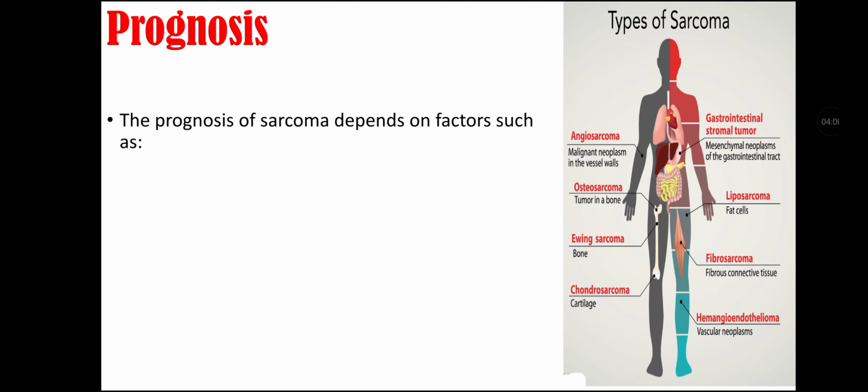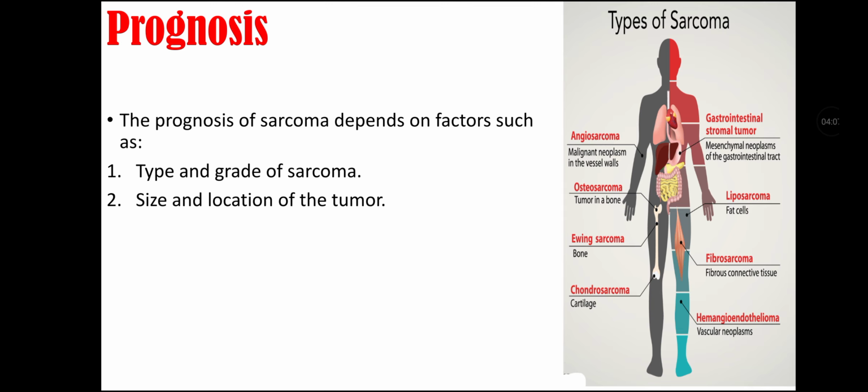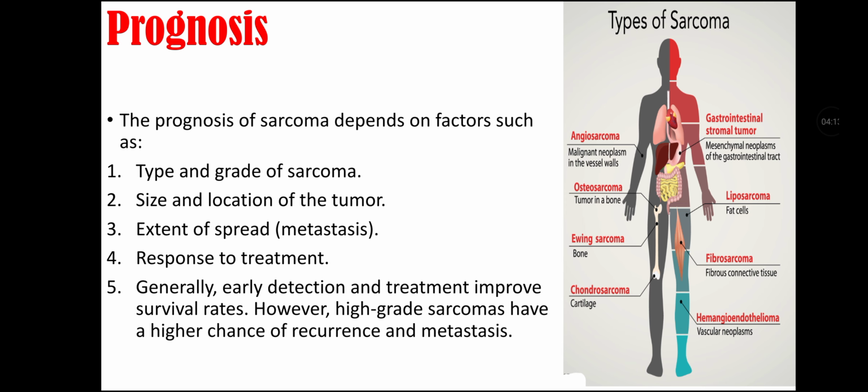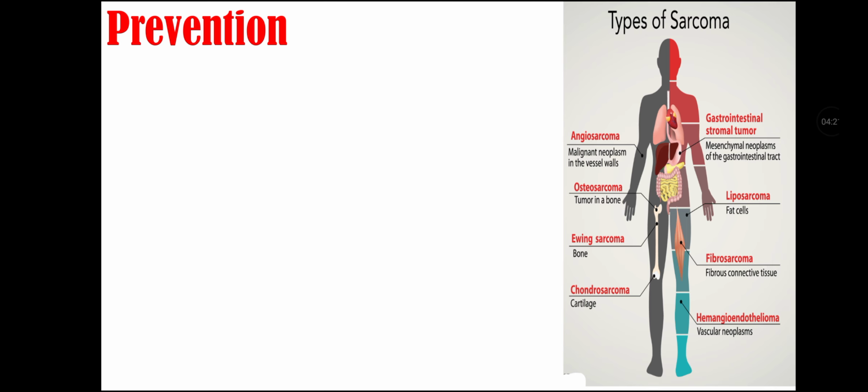Prognosis of sarcoma. Prognosis of sarcoma depends on factors such as type and grade of sarcoma, size and location of tumor, extent of spread, response to treatment, and generally early detection and treatment improves survival rates. However, high-grade sarcomas have a higher chance of recurrence and metastasis.